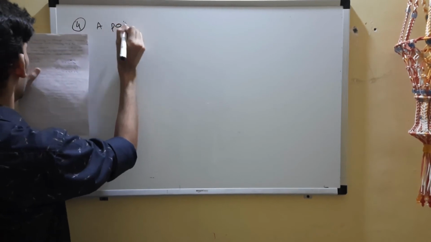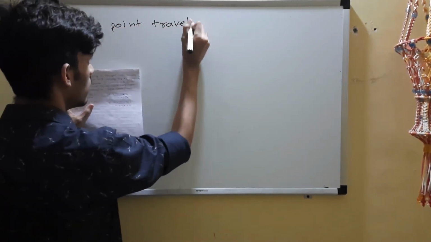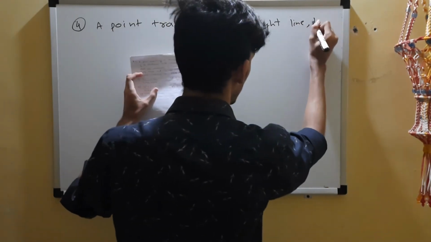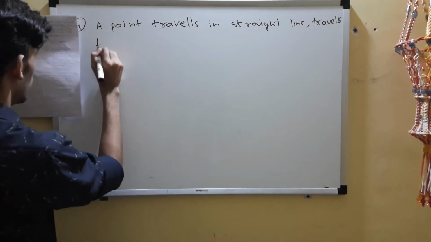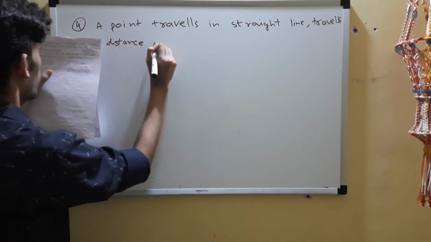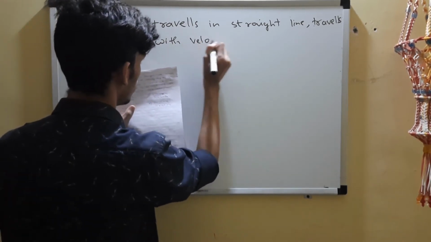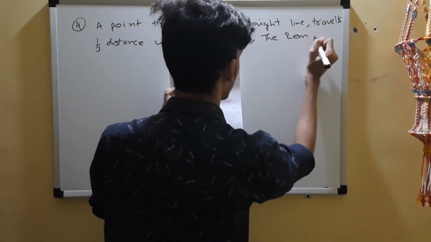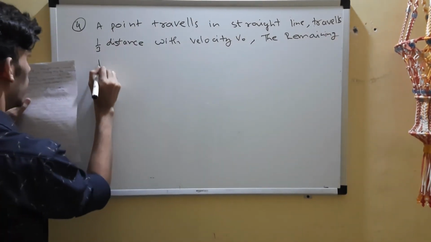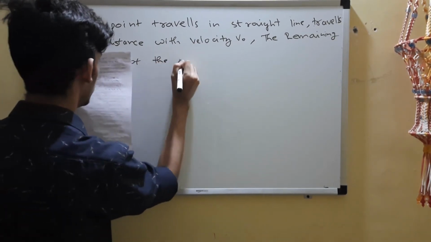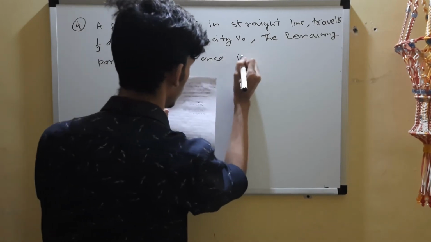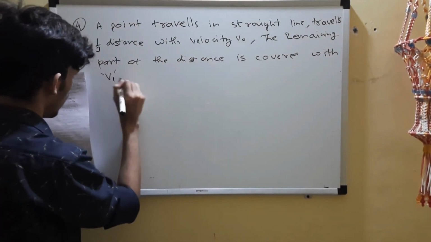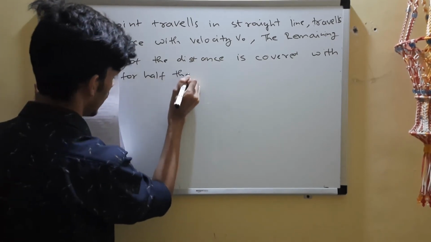A point travels in a straight line. It travels 1/3 of the distance with velocity v0, and the remaining part of the distance is covered with v1 for half the time and v2 for the other half of the time.